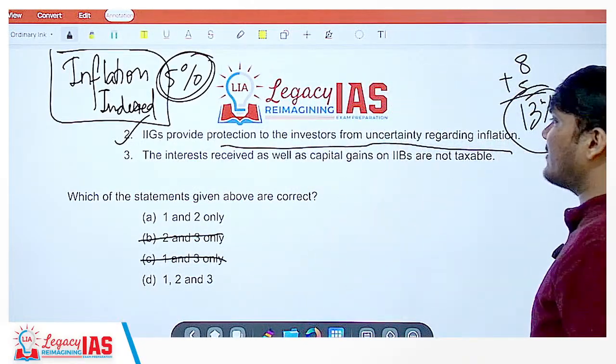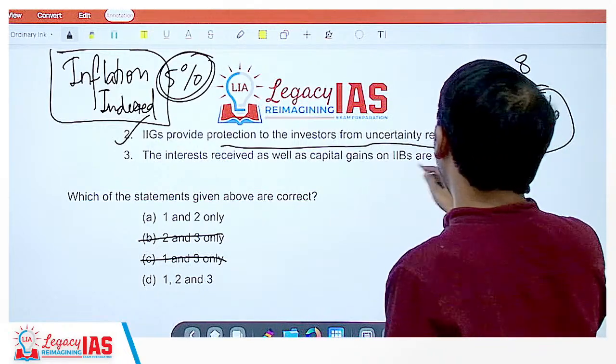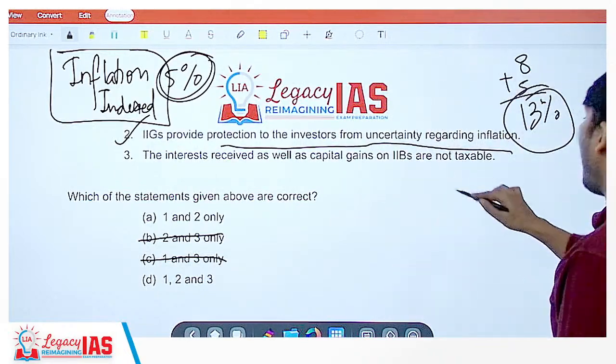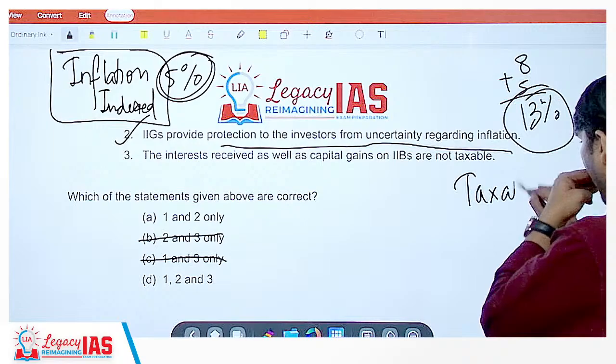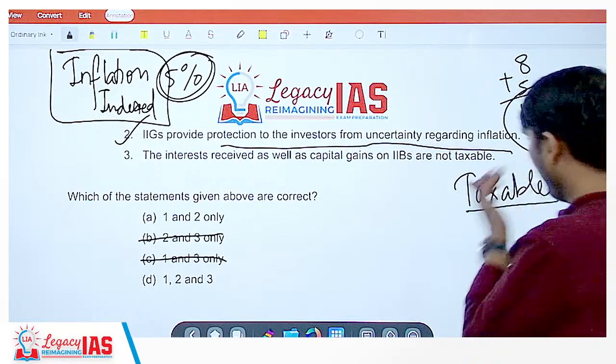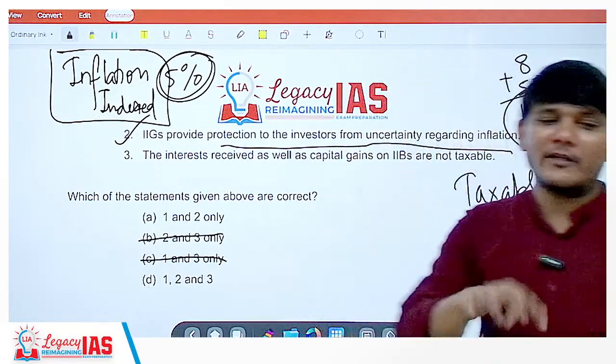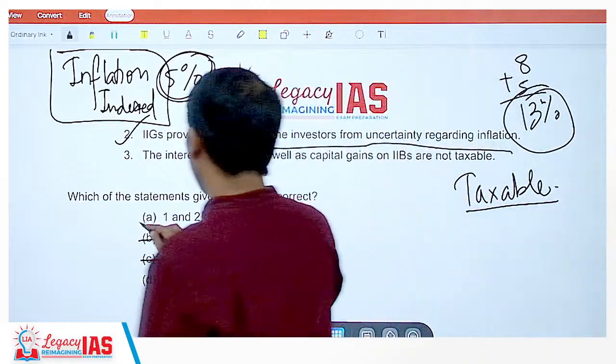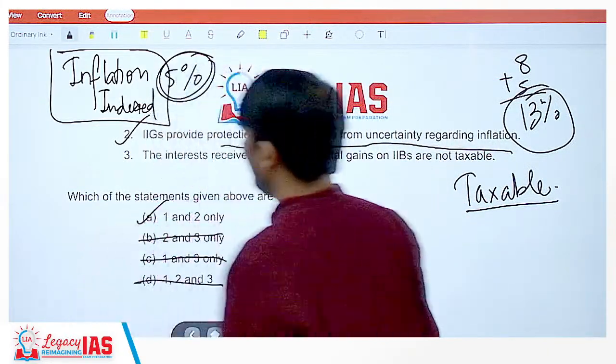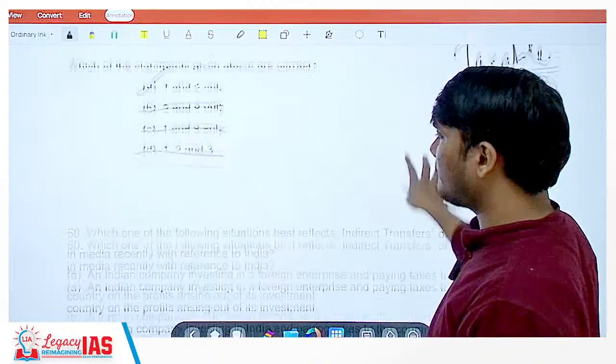The interest received as well as capital gains on IIBs are not taxable. No, they are taxable. It has nothing to do with savings on the taxes. No. So 3 is wrong. Option would be A, 1 and 2.